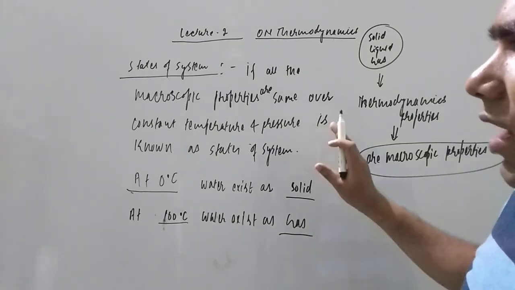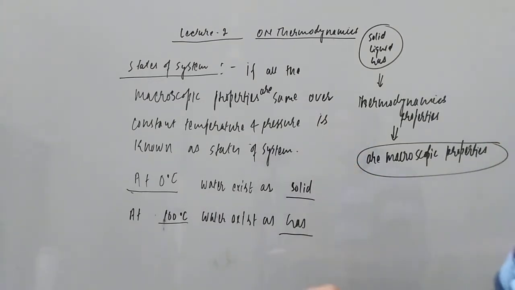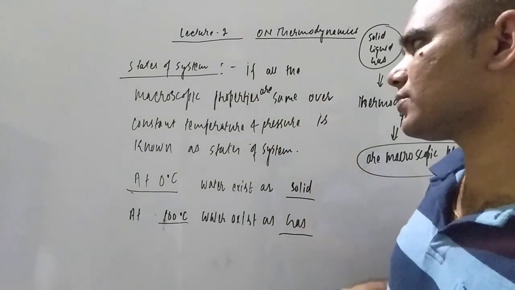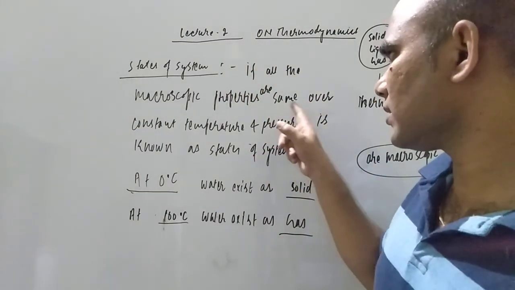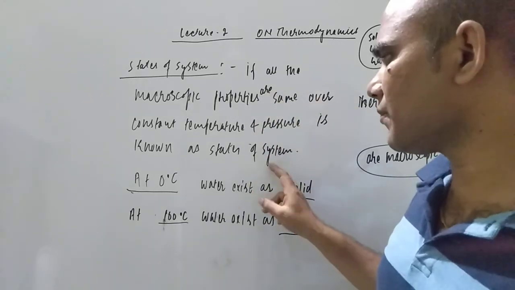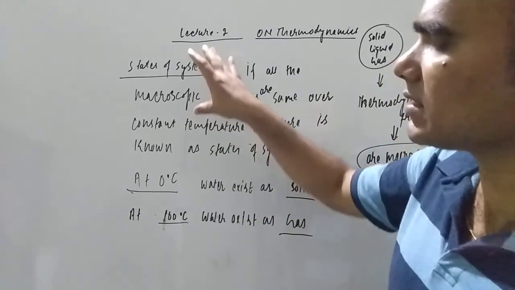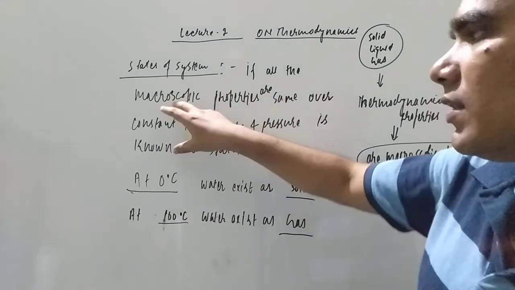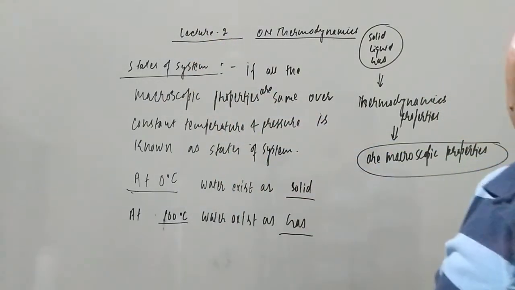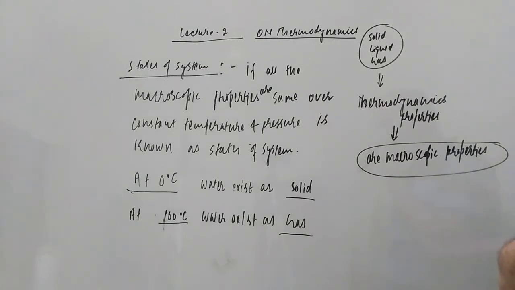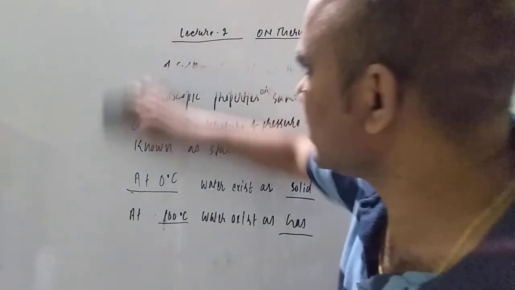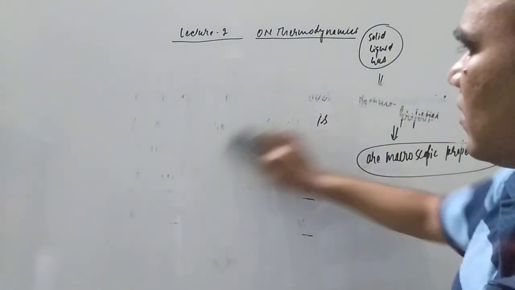So you have to keep in mind the meaning of states of system. It simply means that if these parameters, functions like temperature, pressure, volume, are not changing, that particular state of the system is known as the state of system. Now what we have to understand, students, is the state function and the path function. So let us see the meaning of the state function.